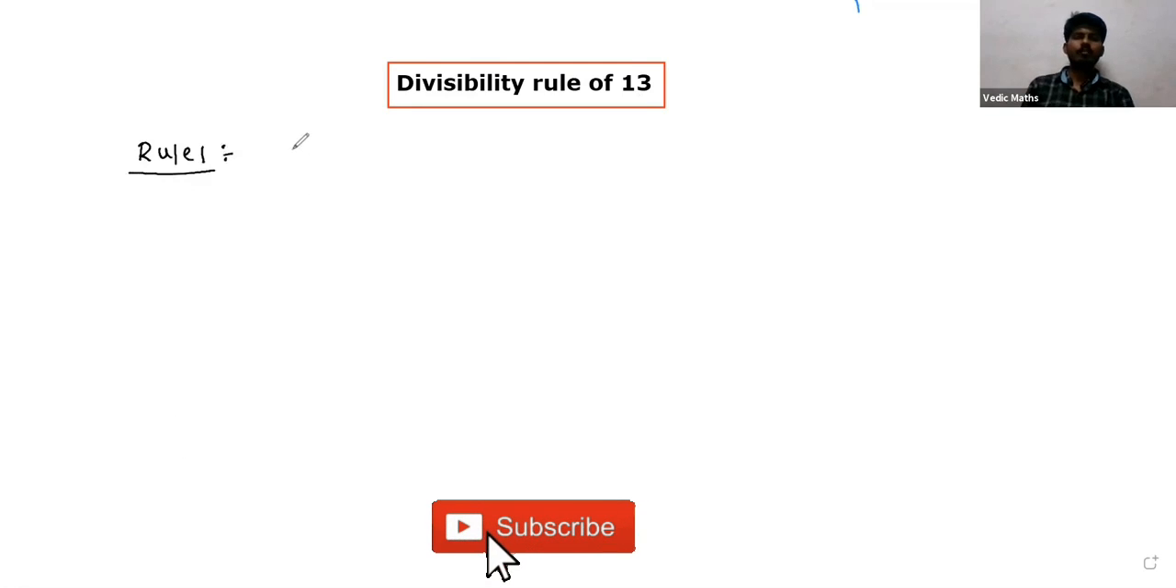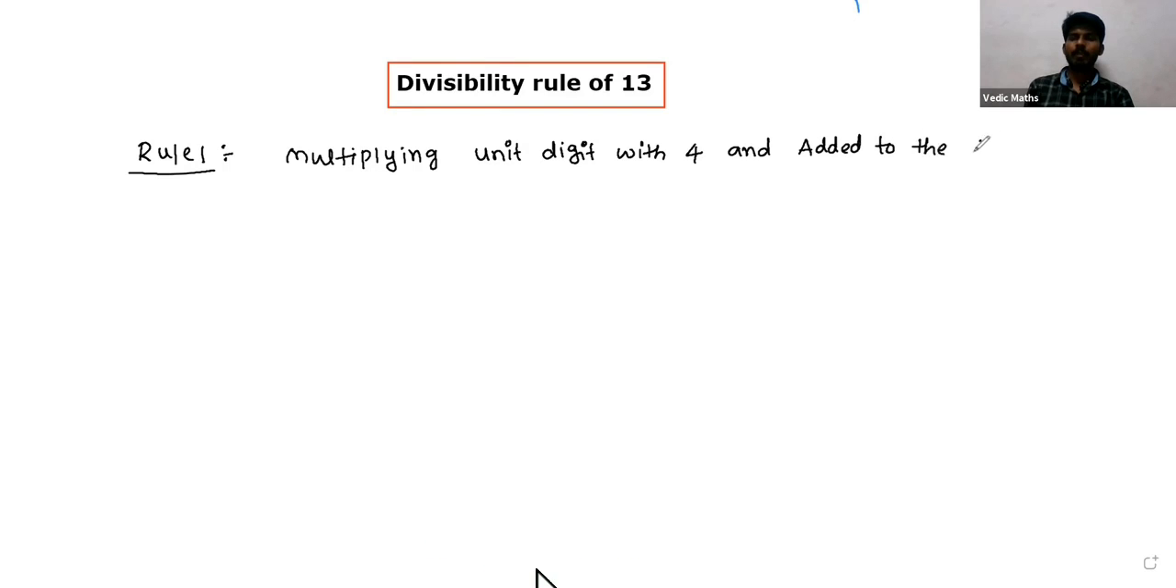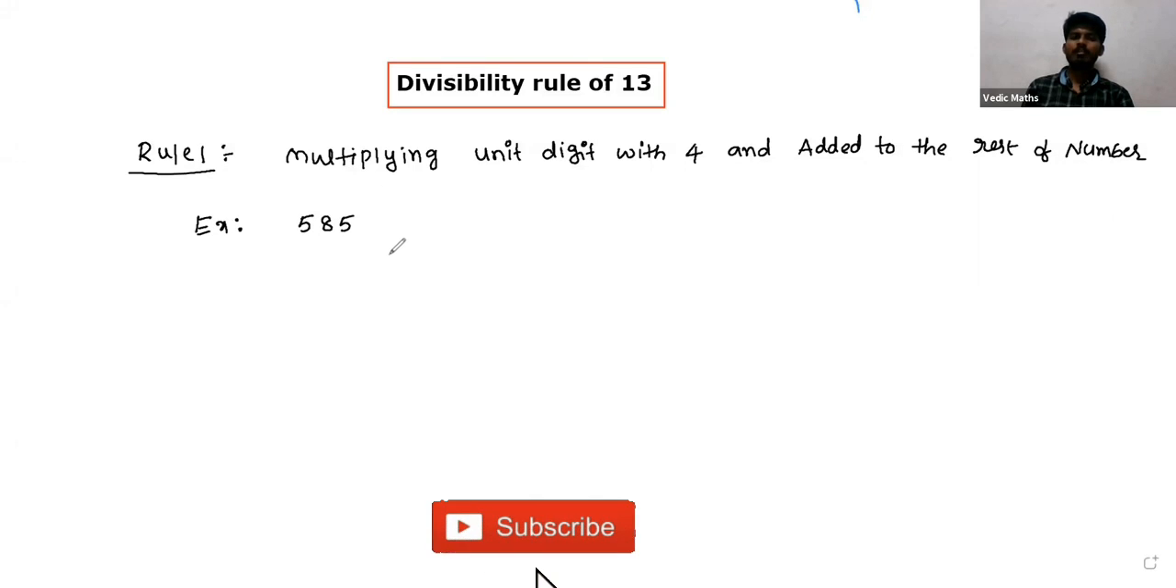So in rule 1, we are multiplying the unit digit with 4 and adding it to the rest of the number or digit. For example, 585, whether it is divisible by 13 or not.